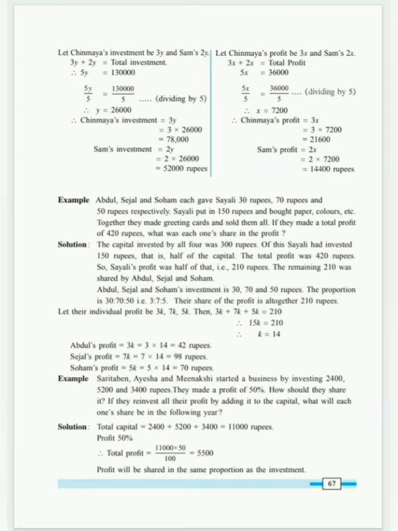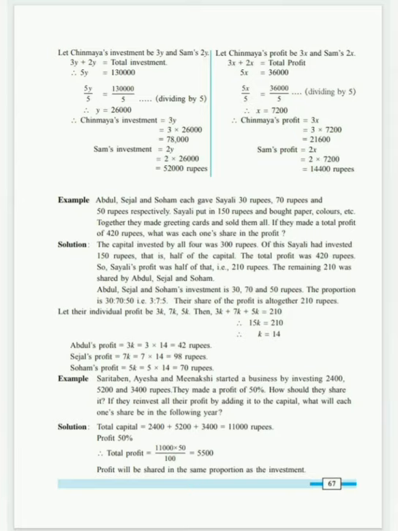With the help of k, we will find 3k. So 3k is equal to 3 multiplied by 14 is equal to 42 rupees. With the help of k, we will find the value of 7k. 7 multiplied by 14 is equal to 98 rupees. And 5k is equal to 5 multiplied by 14 is equal to 70 rupees.